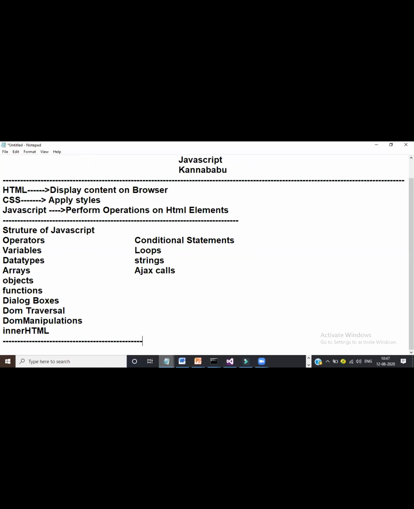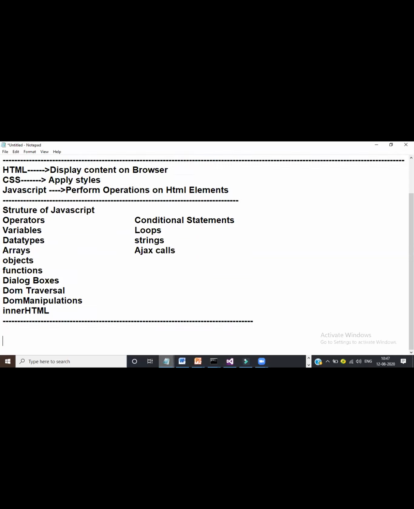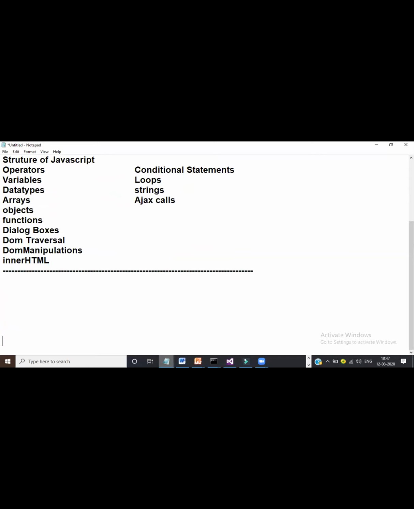As the JavaScript code became very complicated for the developers, then frameworks will come into the picture. What is the advantage of frameworks? Means frameworks are used for rapid application development. Faster application development will use what? Frameworks. Yes or no?